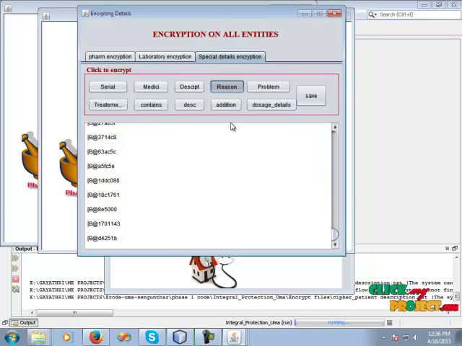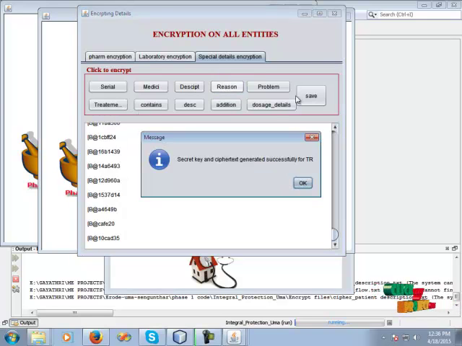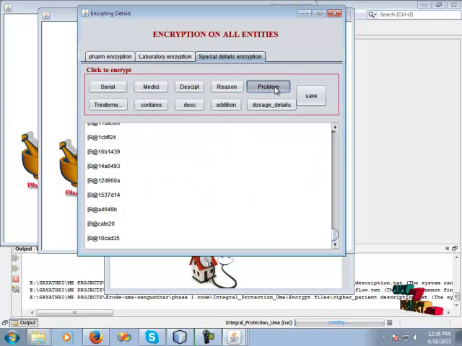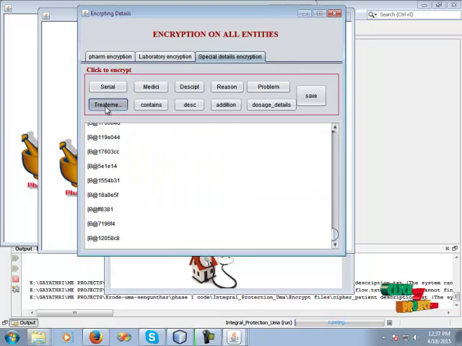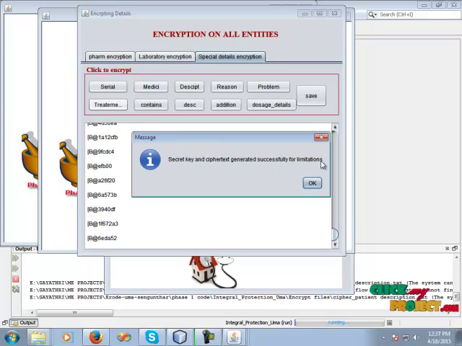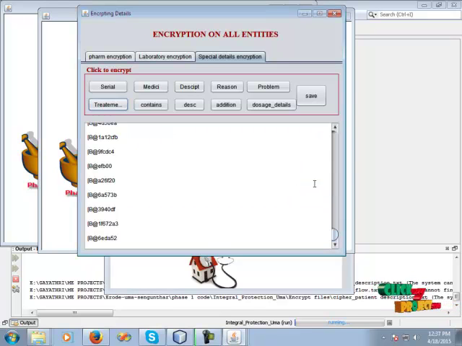Then click the reason when the data was encrypted successfully. Then click the problem. Then click the date. Then it's sent to the user. Then click the contains.